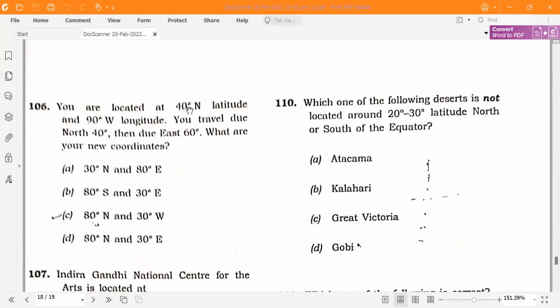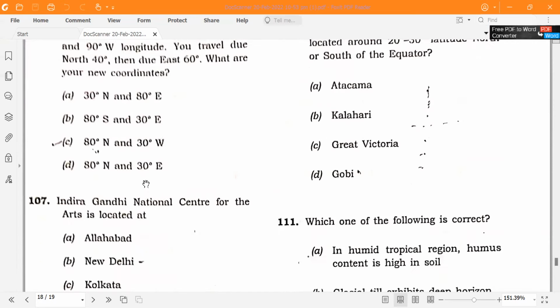You are located on 50° north latitude and 90° west. You travel due north 40° and due east 60°. So it will be 80° north and 30° west. Let me know what is your answer if I'm saying no.